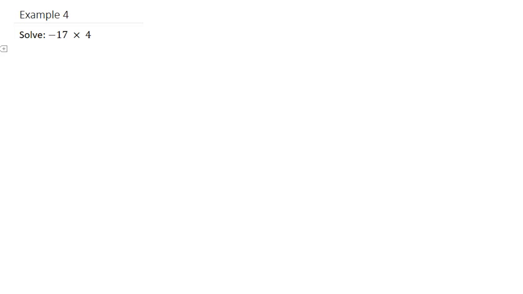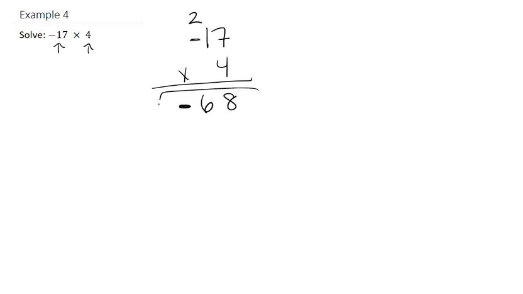Example 4. Solve negative 17 times 4. So because we have a negative number and then a positive, our solution will be negative. So we will go 17 times 4. 7 times 4 is 28, so put an 8 below. Carry the 2. 4 times 1 is 4 plus 2 is 6. Then this is negative, so we have our solution then as negative. So our solution is negative 68.